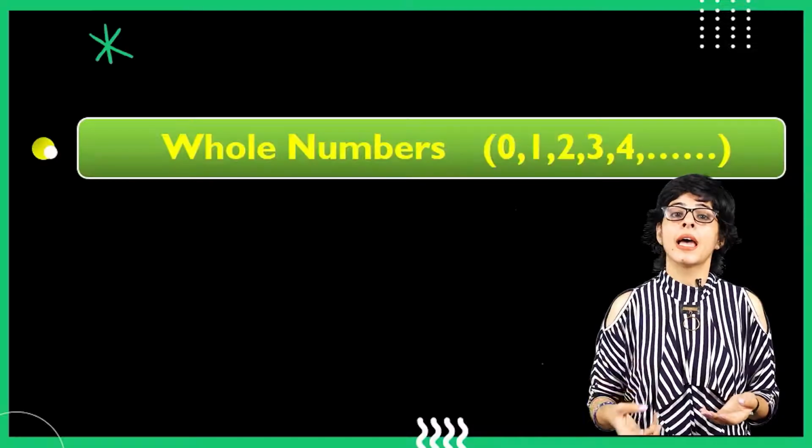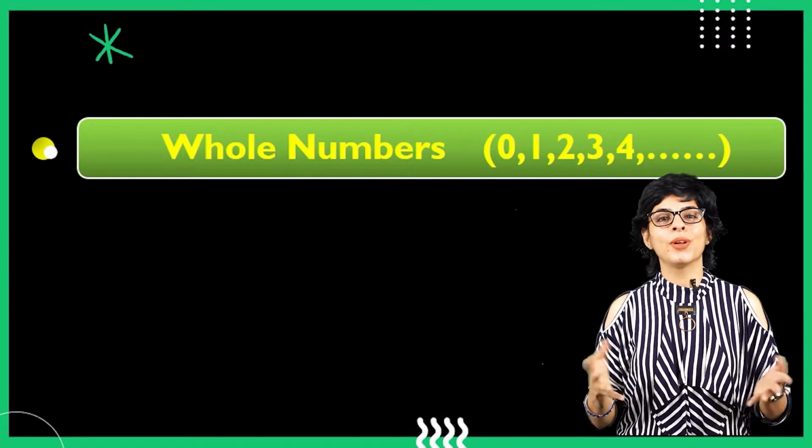Before that, let's take a quick review of what all kinds of numbers do we know. So let's start with natural numbers, as they are the first to be invented. So natural numbers are basically invented naturally. So when the man started counting first, he started counting like, alright, so I have one stone or let's say one apple. So he started counting like 1, 2, 3, 4 and so on. But he could not complete the counting. Do you know why? Because there was no zero. And when this zero came in picture, we were actually able to complete the counting. And that is why the whole set of natural numbers added with zero is called whole numbers.